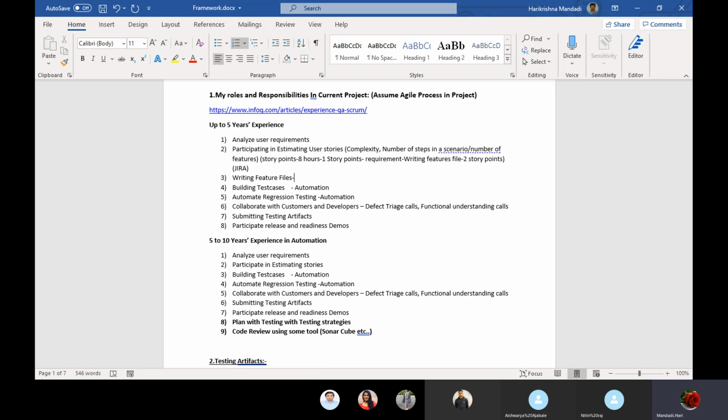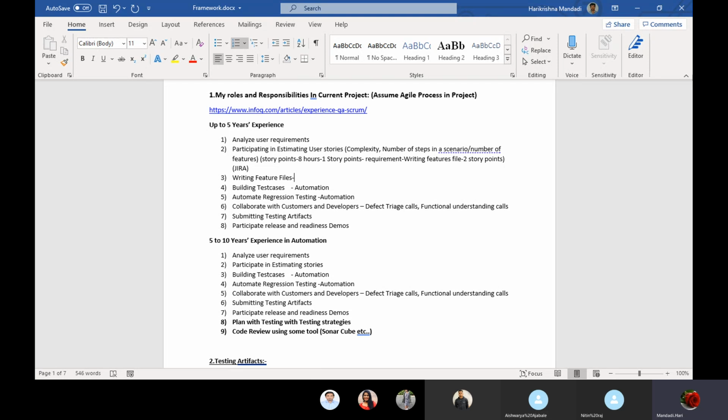I know your name already. You may tell how much experience you have, that I want to know. Obviously you need to say, okay, Selenium I have this much experience, and API automation testing this much experience. If you have something else, you can say. After that you need to come to this place only. Then only the interviewer will come to know, okay, this guy has these skills and these are the responsibilities which he has.